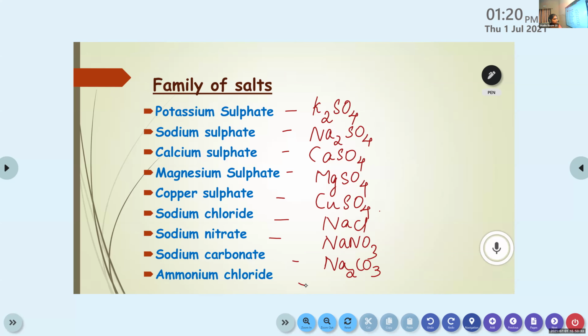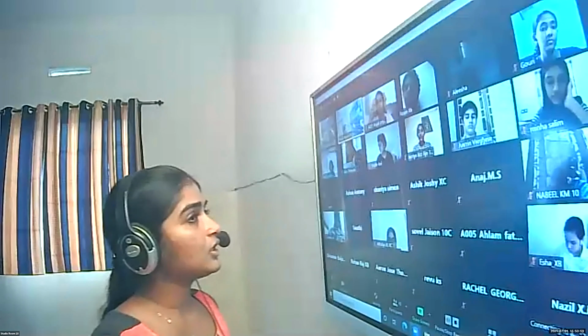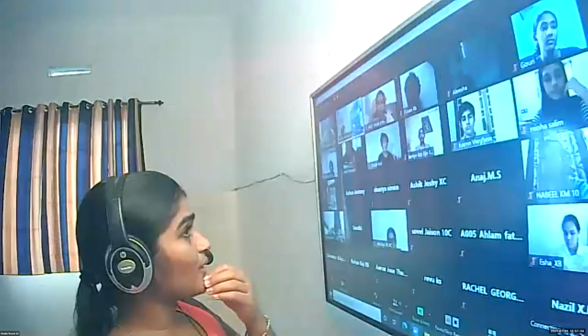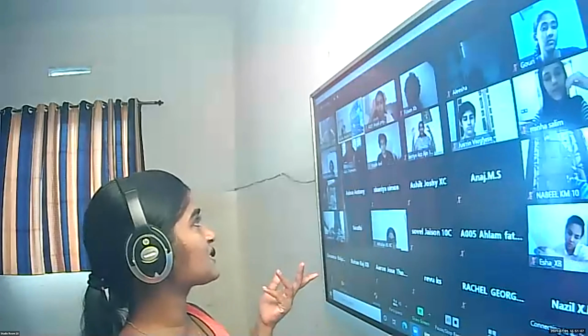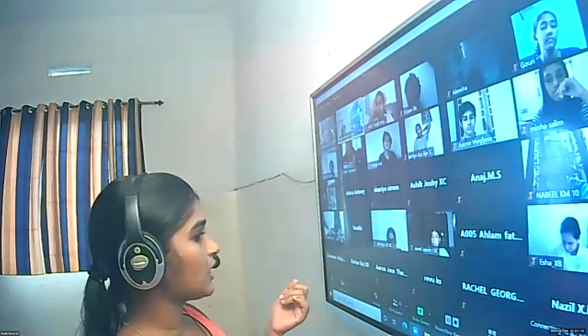Ma'am, next, what is the equation of the copper sulfate? Not clear, Visan. Tell me once again. He said that in the next exam there will be questions asking the formulas of the salts. Not direct questions like, what is the chemical formula of this one? But you have to learn this. It is needed for every example, chemical equations, reactions, etc. Okay. So it's needed.